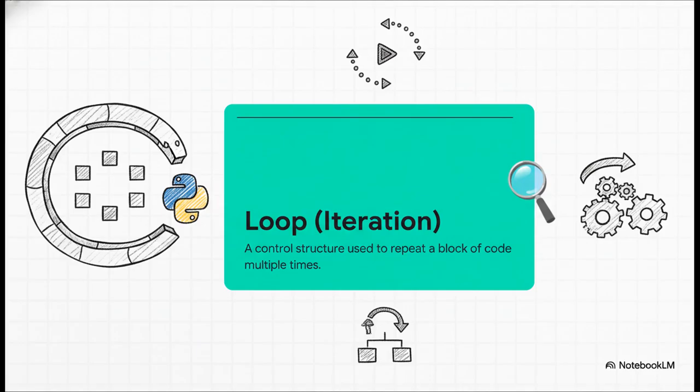The answer is loops. A loop, which you'll also hear called an iteration, is basically a command you give Python. You're saying, hey, see this chunk of code? I need you to run it over and over again until I tell you to stop. It's the engine of automation in your code.